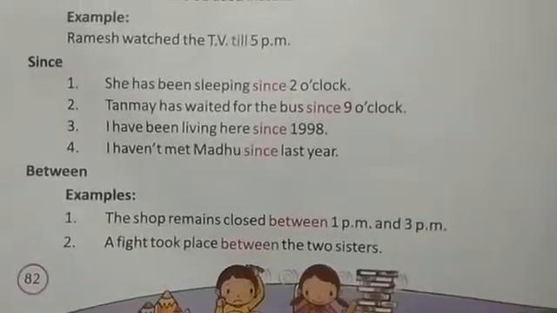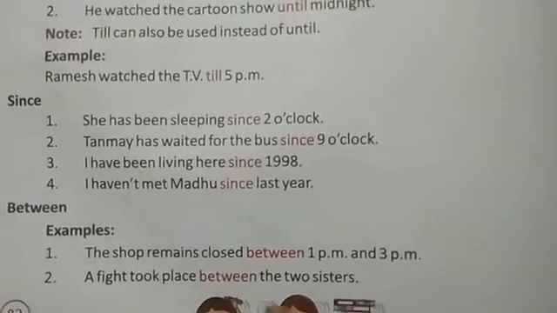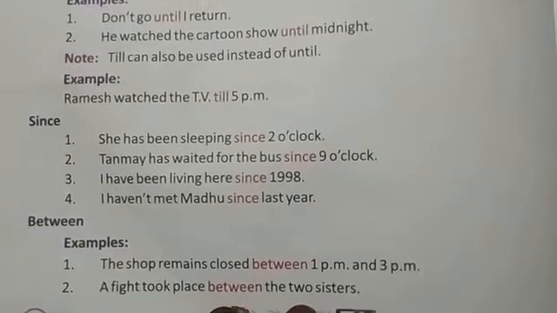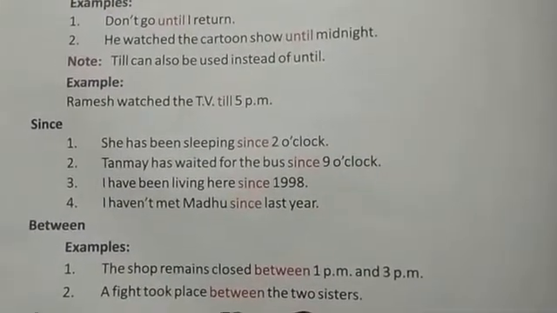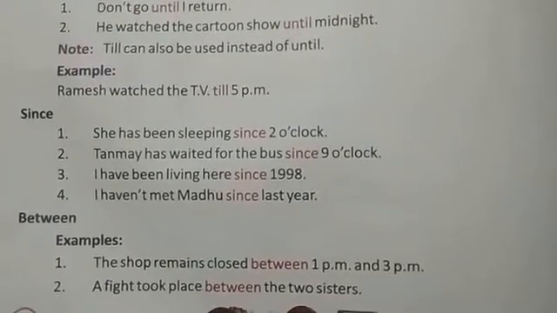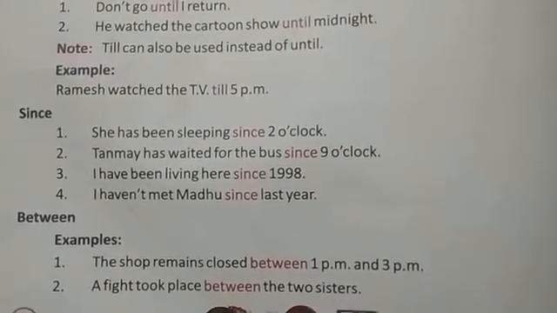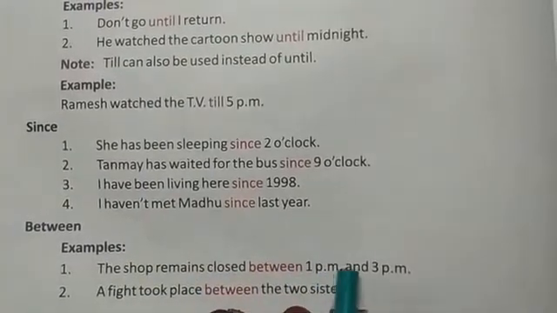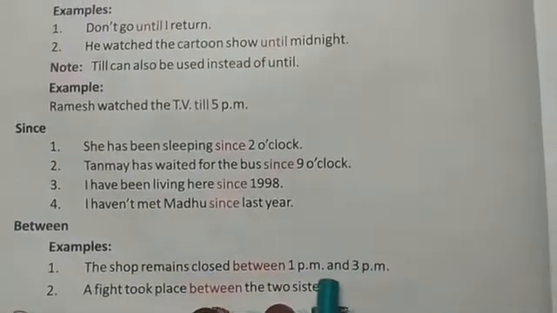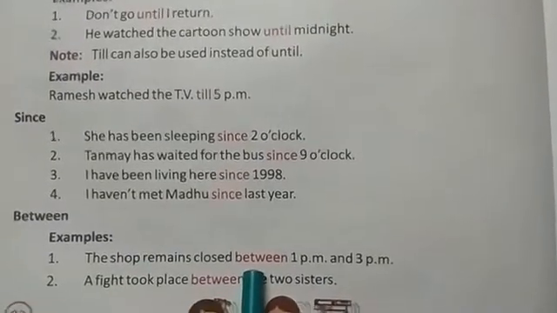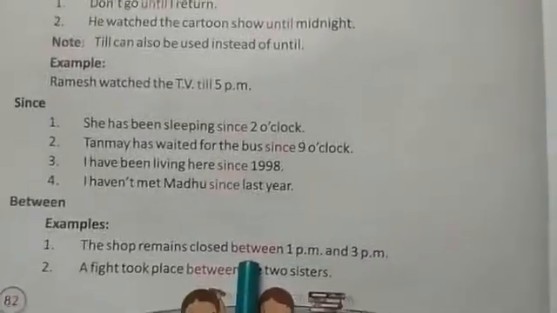Now the next one is between. Between means indicating a relationship between two things. So whenever two things or two persons are present, we will use the preposition between. The shop remains closed between 1 p.m. and 3 p.m. So we are talking here about 1 p.m. and 3 p.m., so we will use the preposition between in this sentence.